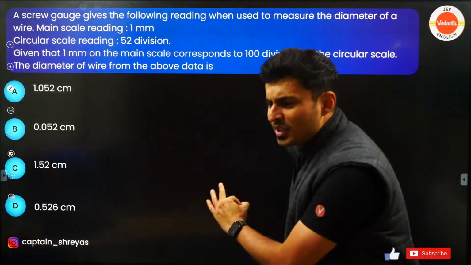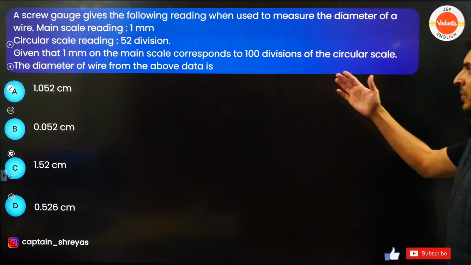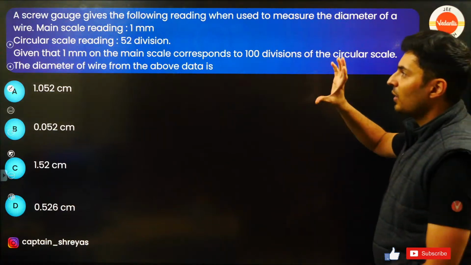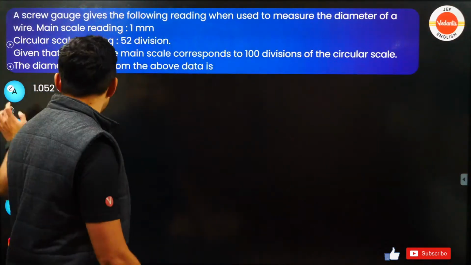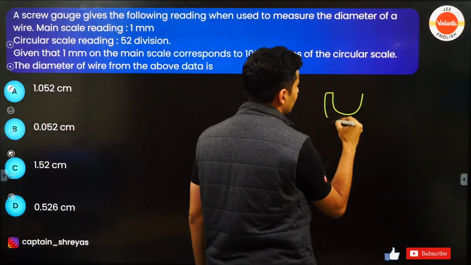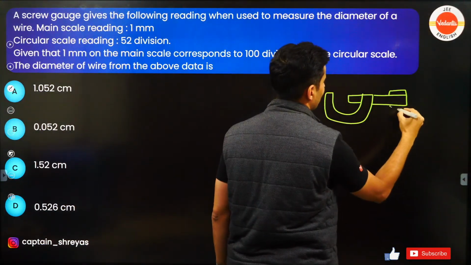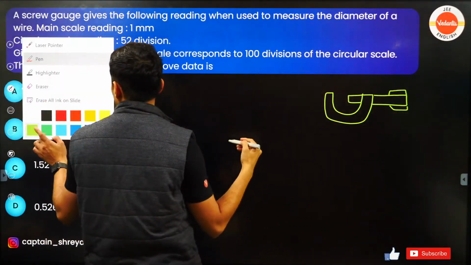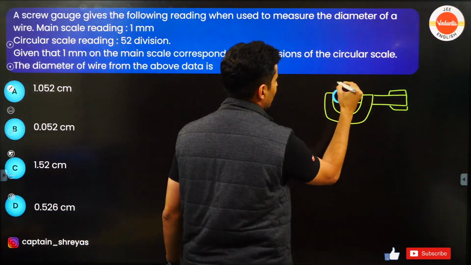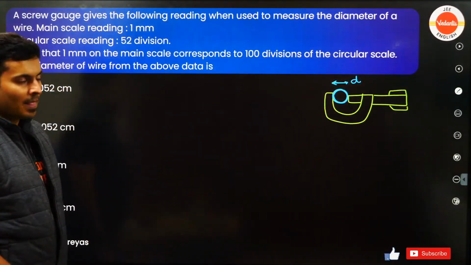Screw gauge. We are almost coming towards the last few questions because we have reached instruments. A screw gauge gives the following reading when used to measure the diameter of a wire. When you use a screw gauge, you measure the diameter by putting the object between the claws or the clamp, like this. This is your screw gauge, with the thimble and all of that. The object whose diameter has to be measured is placed like this, and this is the diameter you are going to measure using the screw gauge.